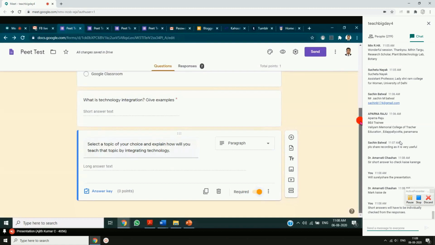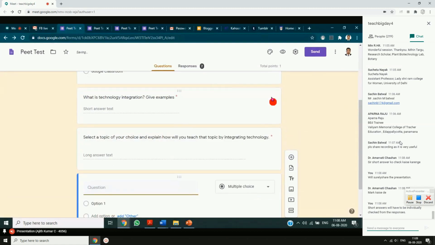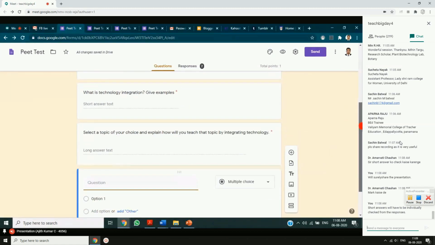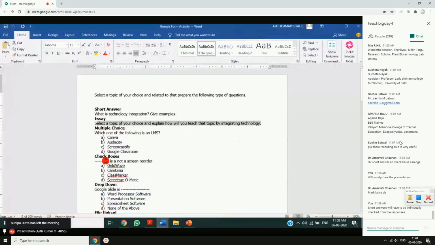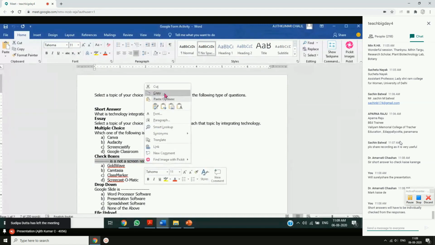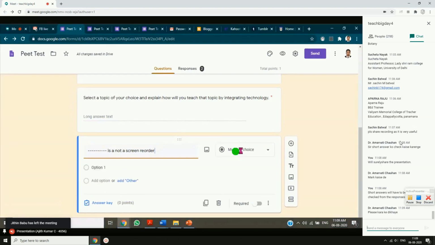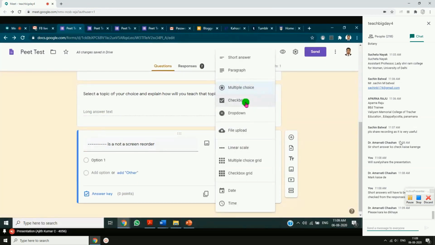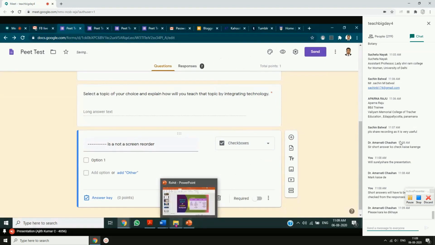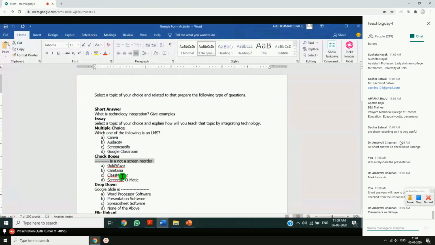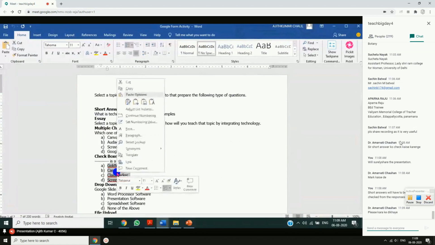That is done. I'll click on this plus button again. I'll add one more question, which is like check boxes. Maybe something of this kind. I'm copying from here, I'll just paste it here. Which is not a screen recorder? This is a checkbox kind of question. You can have it as multiple choice also, but I'll make it check boxes. Now I'll take the choices from here, copy.